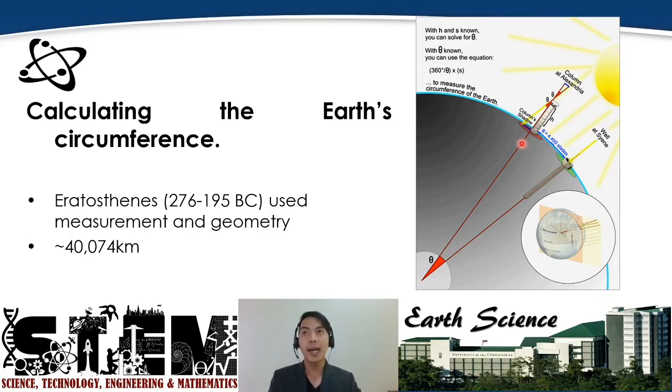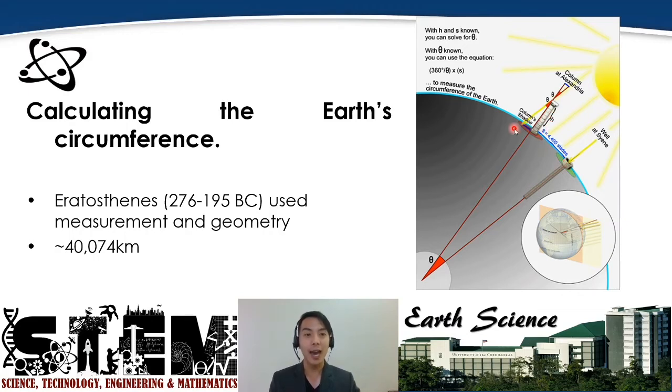By getting the height of this column, that would be h, and then he asked someone to measure the distance from this column in Alexandria to the well at Syene. And so he was able to measure that at 4,400 stades. Okay? And so we have now the measurement of h and then the measurement of s.